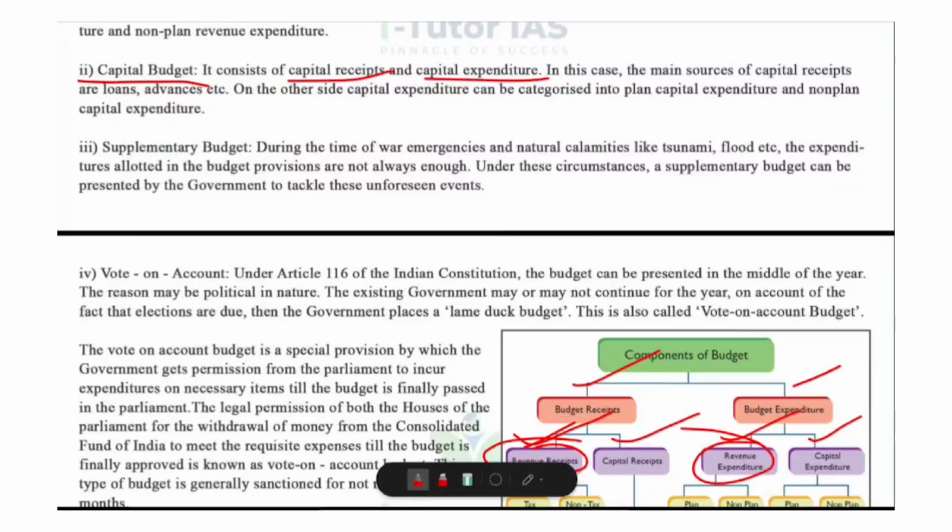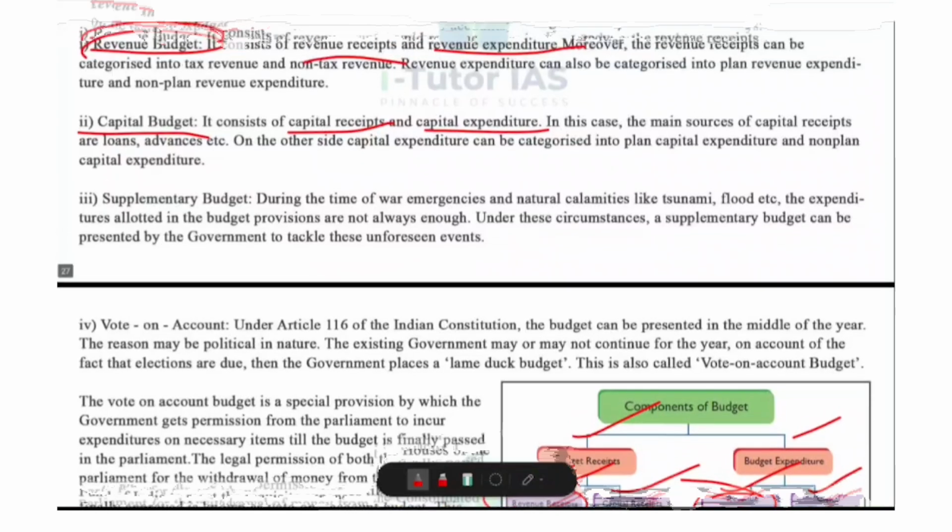Capital receipts. And what about capital expenditure? These create assets or reduce liabilities, such as building roads, bridges, dams, purchasing machinery, loans to states or PSUs and so on. Again, the earlier plan or non-plan classification is not used now. So that is about capital budget.